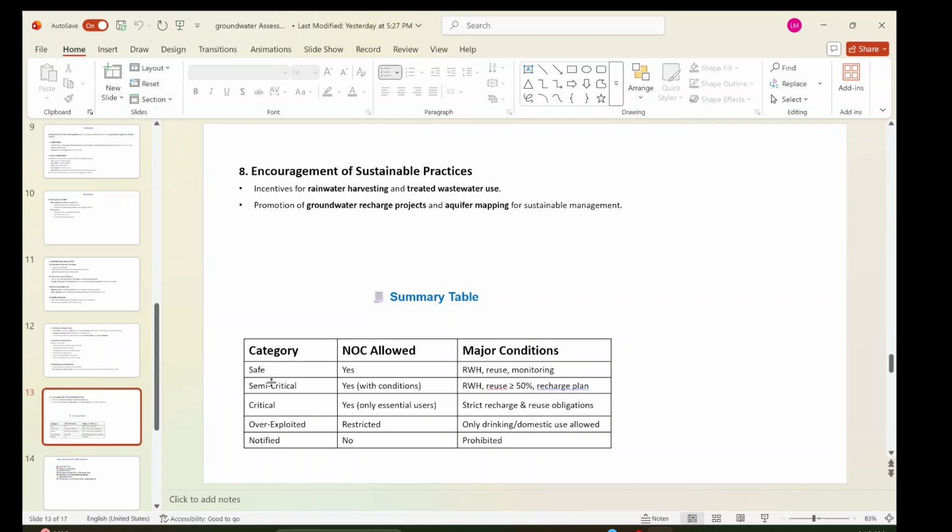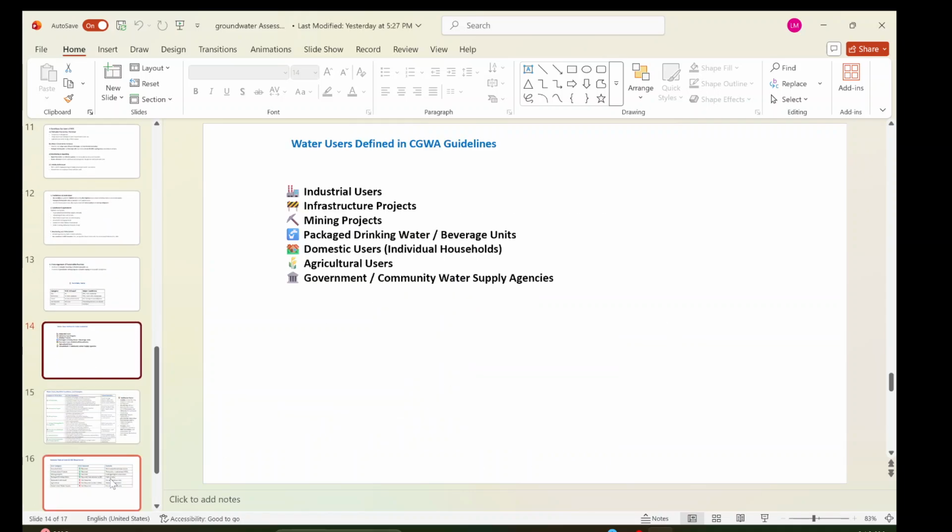So the summary is that there are lots of categories. NOC is allowed for everything except notified areas, where they don't use the NOC. The major conditions are rainwater harvesting, reuse, and monitoring. These are the key. In the guidelines, they have mentioned industrial uses, infrastructure projects, mining projects, packaged drinking water, beverage units, domestic users, agriculture, government, and community water supply agencies. There is one separate guideline for bulk water, right?